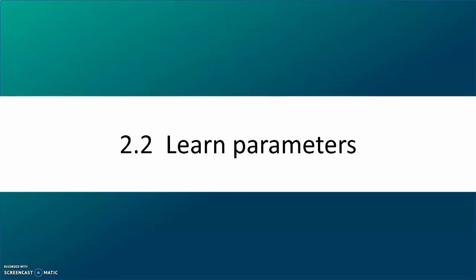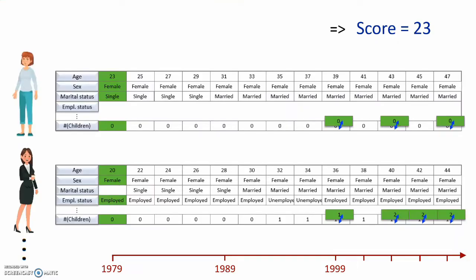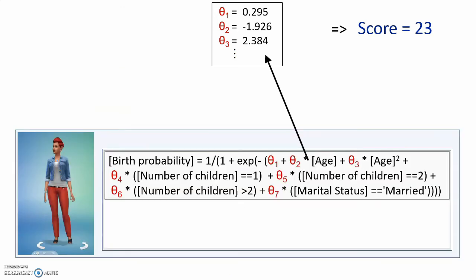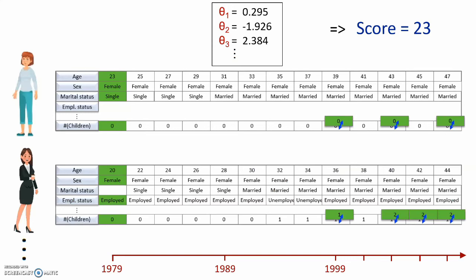Learning parameter values. Now, this simulation for which we obtained a score was run using some random values for the birth probability parameters. Those were the parameters from the birth probability rule. So, if we run the same simulation with other parameter values, then the birth probabilities will be different and the simulation as a whole will unfold differently.